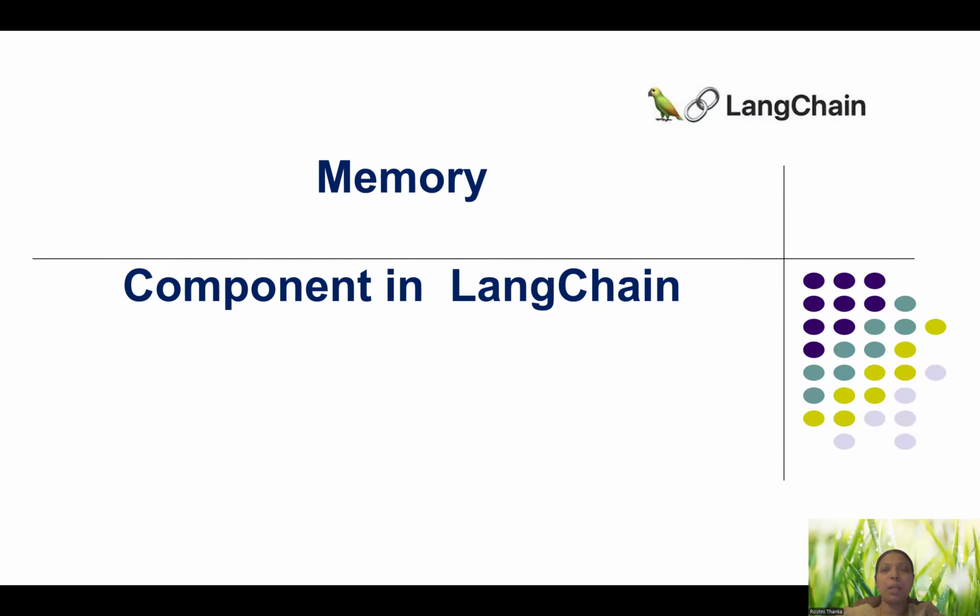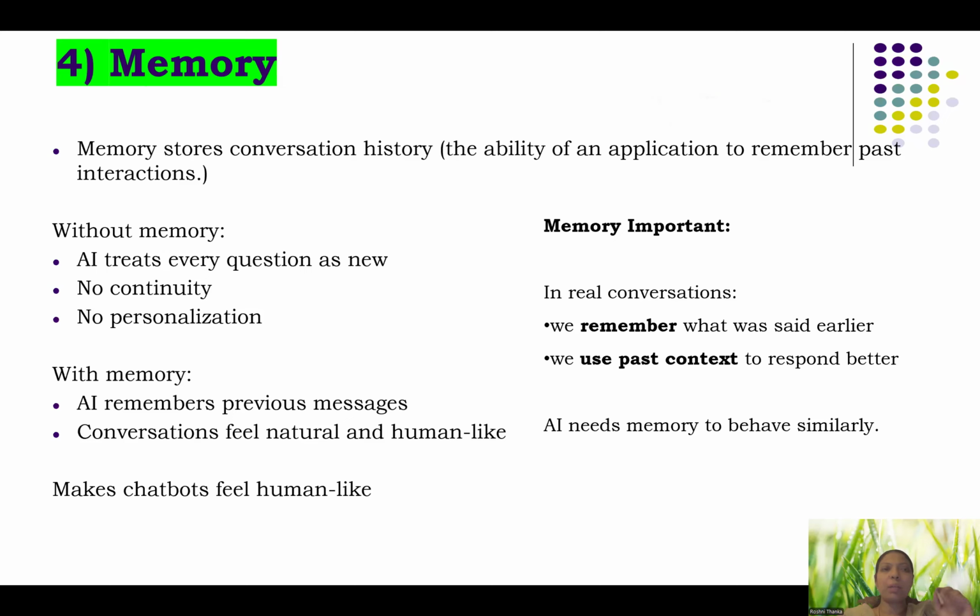So this already we know: LangChain is a Python framework which helps us to integrate LLM with other components like memory, tools, agent, model, prompt, and all these things. So here memory is very, very important. This is the fourth component we are discussing. Because of the memory only, it is able to remember the previous conversation. If it is remembering the previous conversation, then only it can give a better solution or a result or a suggestion or whatever it may be.